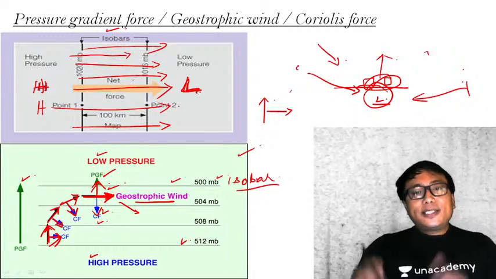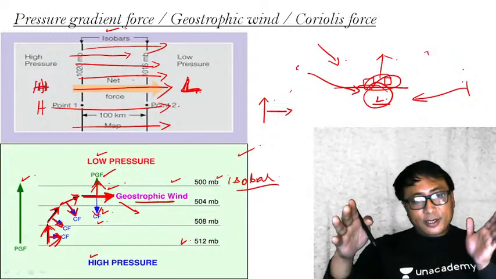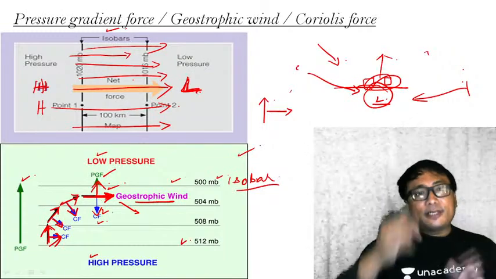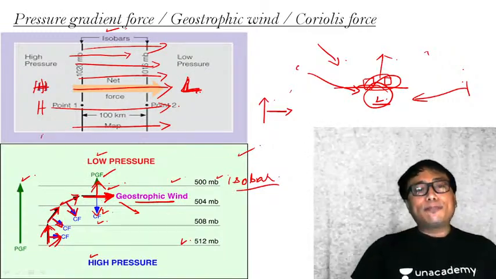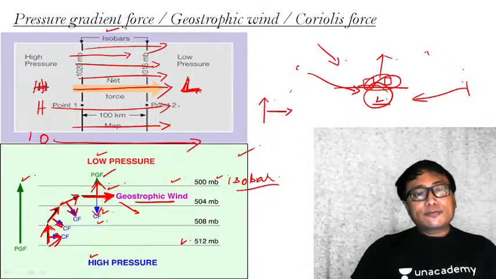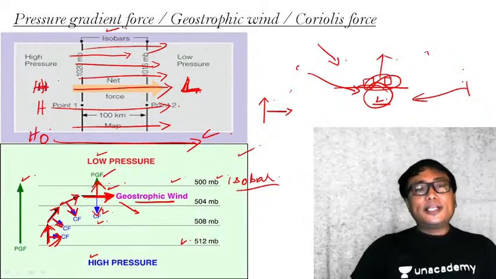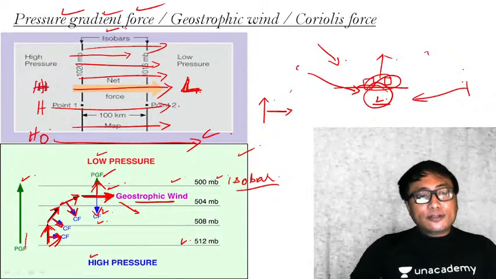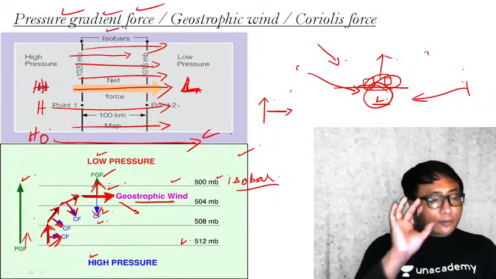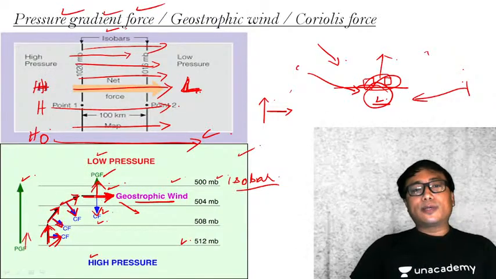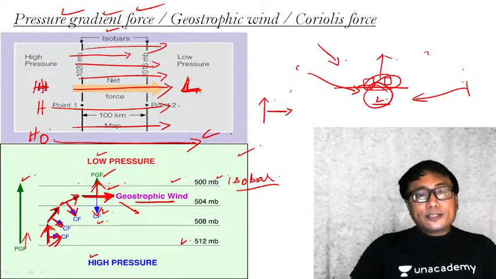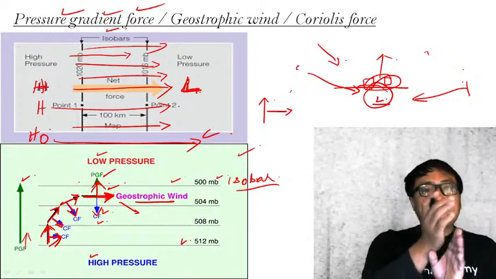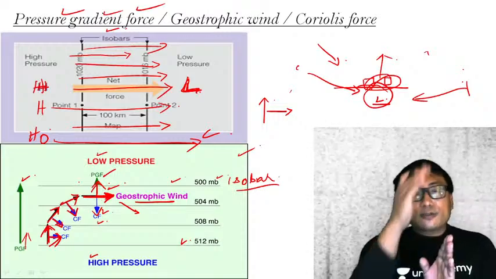So the initial force difference through which a trigger is given for the wind to flow from one place to the other, here from high pressure to low pressure, is known as pressure gradient force. But the moment the wind starts to flow, because of the rotation of the earth, Coriolis force comes into being. Its nature is to track the direction to the right in the northern hemisphere.